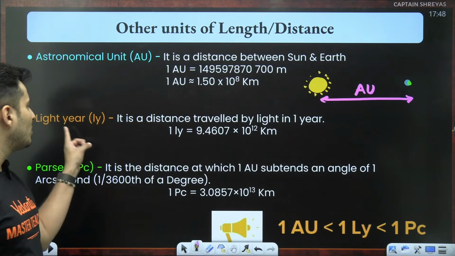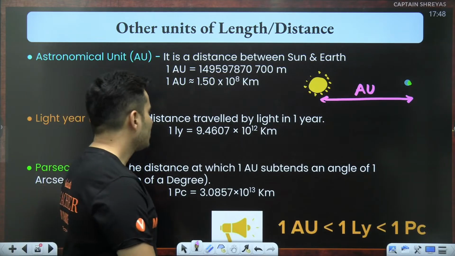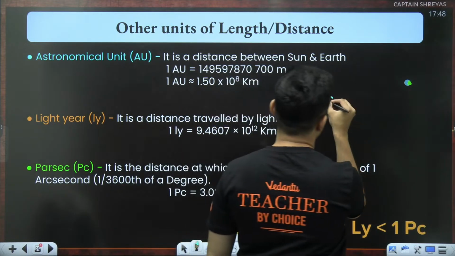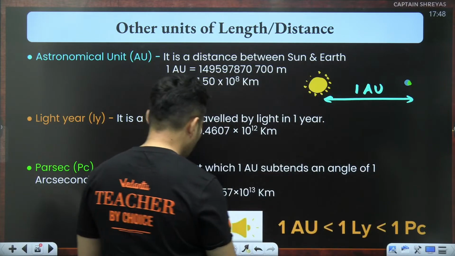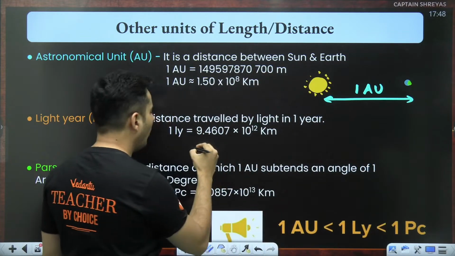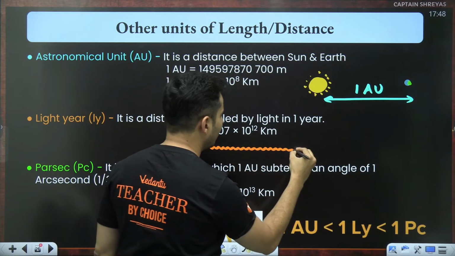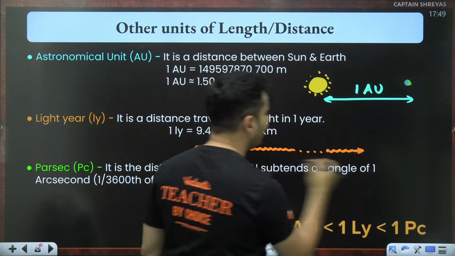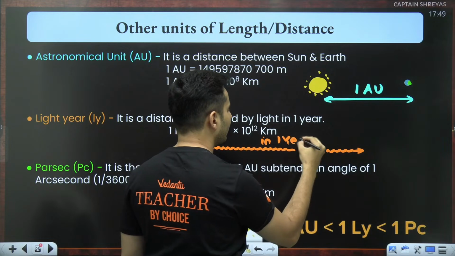The next unit which you have is the light year. So what is this light year? We'll talk about it also. So this was your one astronomical unit. Light year is basically how far light travels in 1 year. You wait for 1 year. How far will light travel in 1 year?